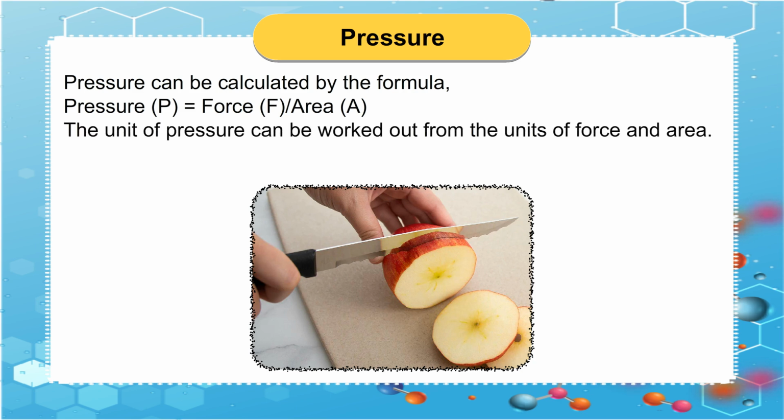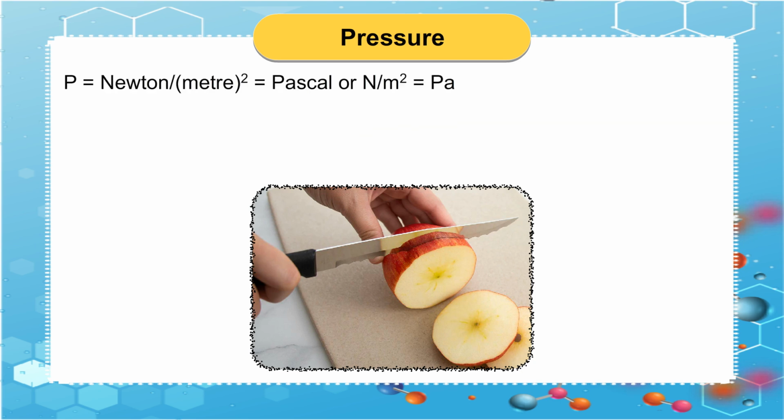The unit of pressure can be worked out from the units of force and area. P is equal to Newton per meter raised to the power 2, which is equal to Pascal or N per meter raised to the power 2. Hence, 1 Pa is equal to 1 N per meter raised to the power 2.